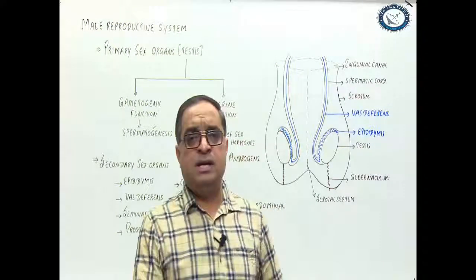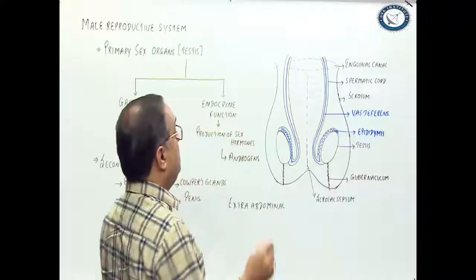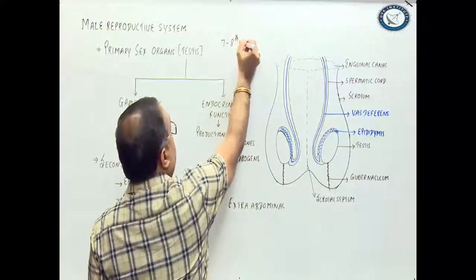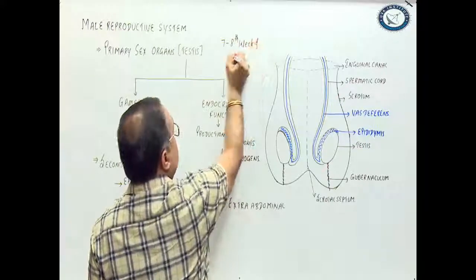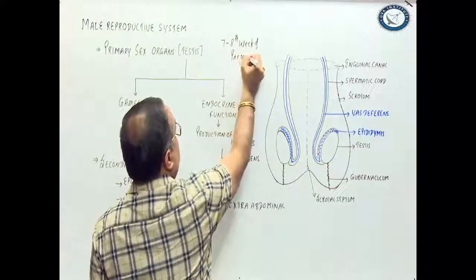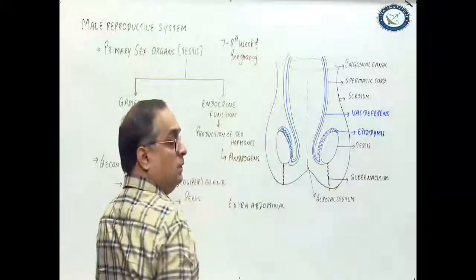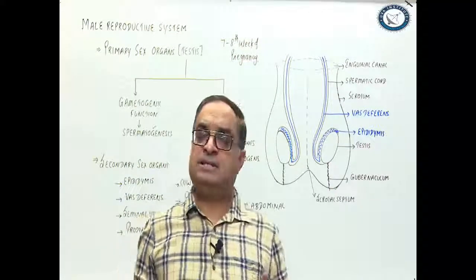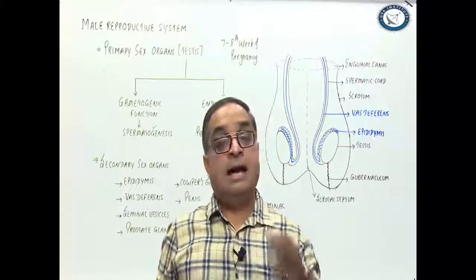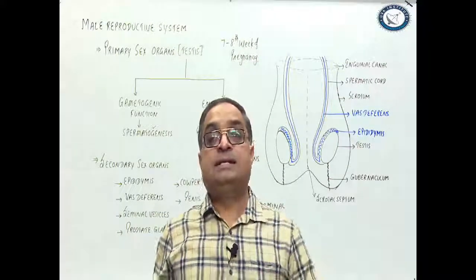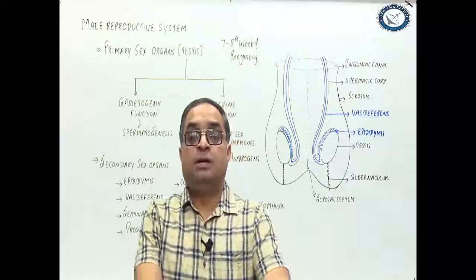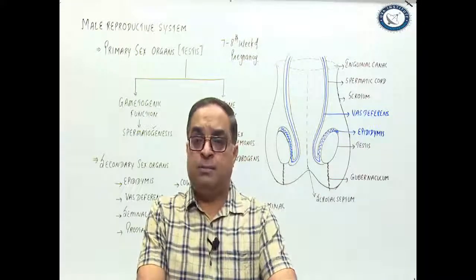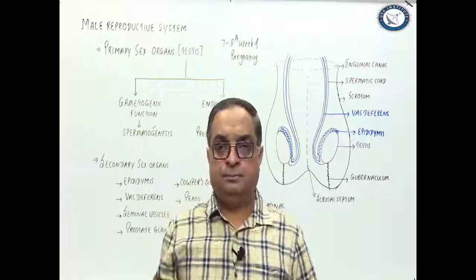In humans, the testes of the male baby are formed during the 7th to 8th week of pregnancy, and at that time testes are intra-abdominal. As the pregnancy advances, testes migrate to the scrotum during the 7th to 8th month of pregnancy or at the time of birth of the baby.